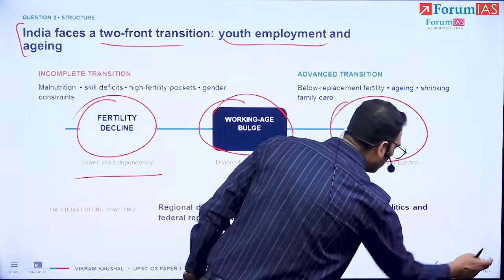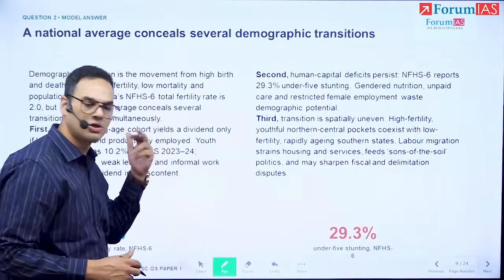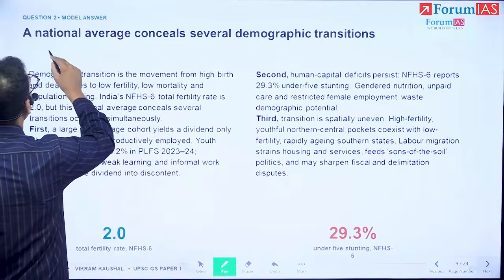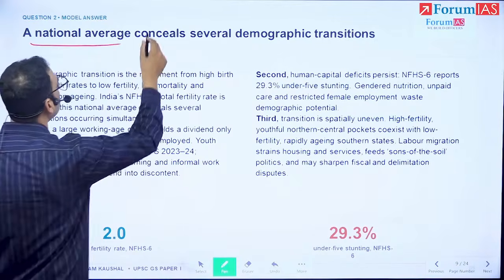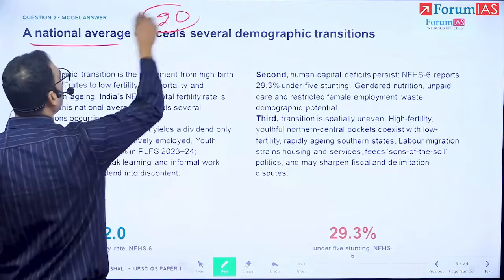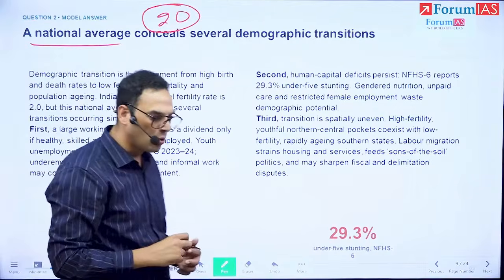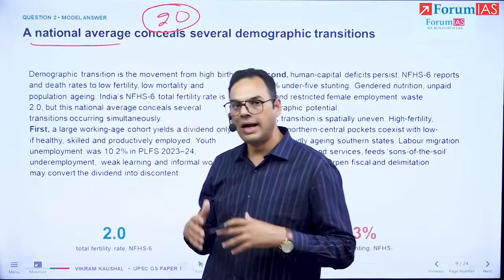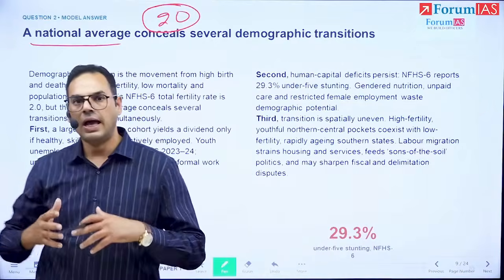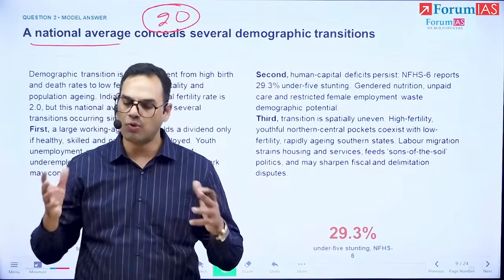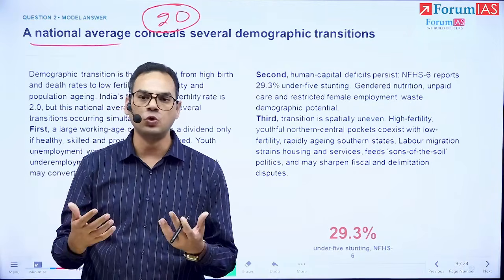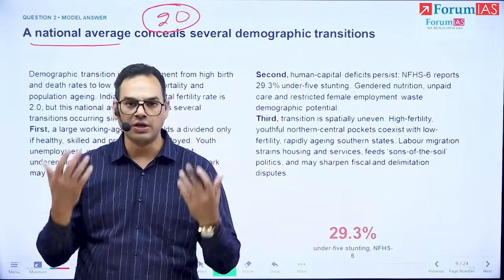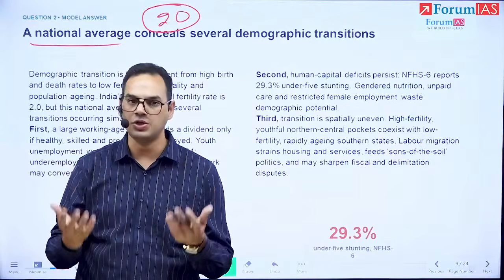Let us take a look at how we have structured it in the actual answer. So we've said that the national average, which is 2.0, basically the National Family Health Survey states that the TFR, total fertility rate, which is the average of how many children are being born, and 2.1 is the replacement ratio, and we are at 2.0, which is broadly saying that we are replacing the two people, that is mother and father, with two children, and the population is neither increasing nor decreasing at an intergenerational level.